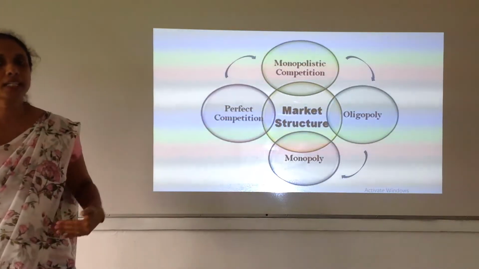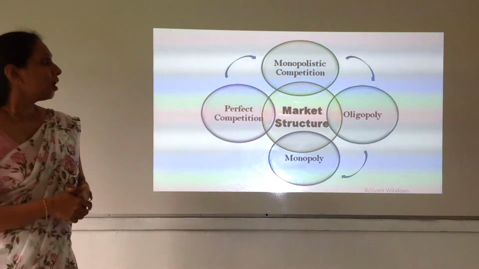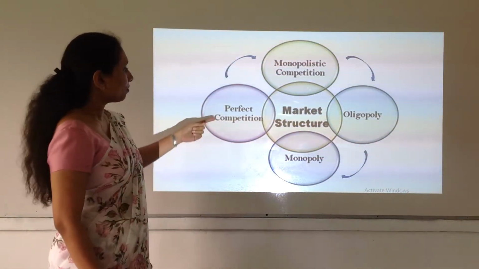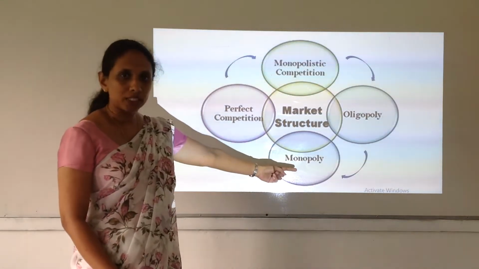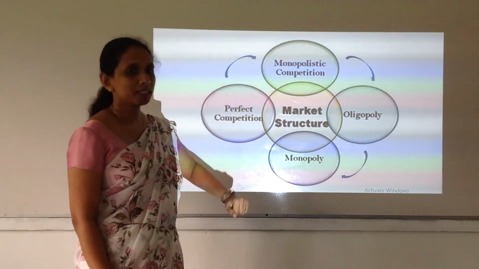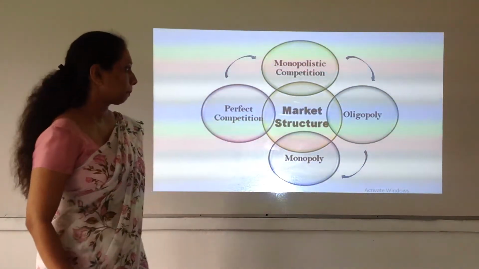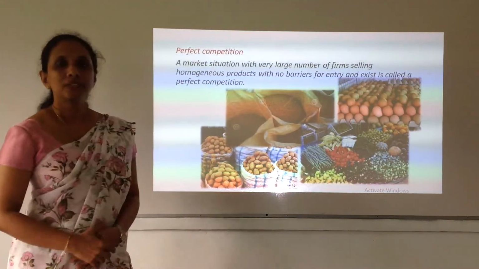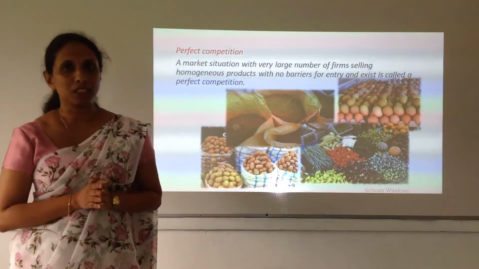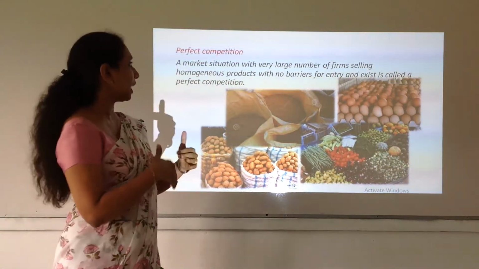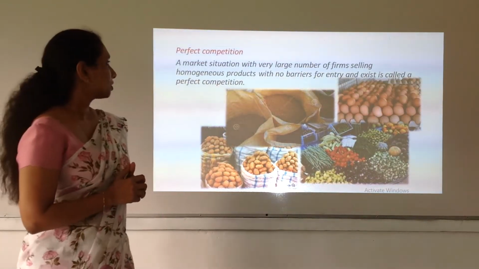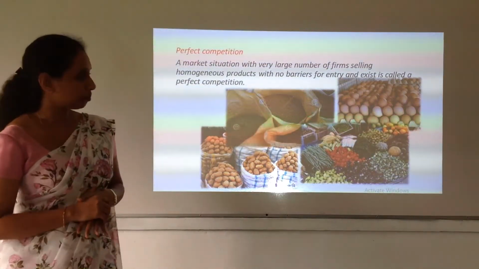So using those criteria which I mentioned earlier, we have identified 4 market structures in economics. Those vary from perfect competition to monopoly. In between perfect competition and monopoly, you will find monopolistic competition and oligopoly. First, let's move on to the market structure which is called perfect competition. From here onwards, we will be looking at these different market structures in detail with their features. So the first market structure is perfect competition.